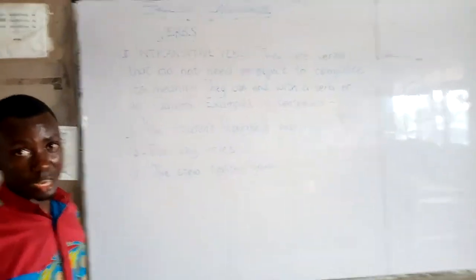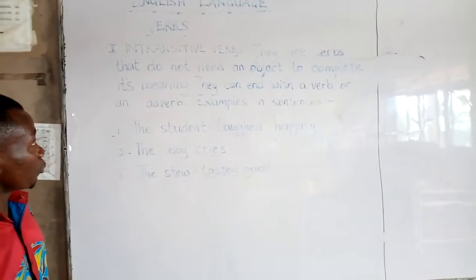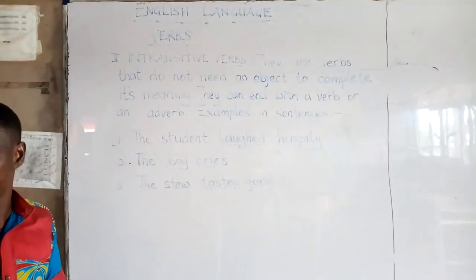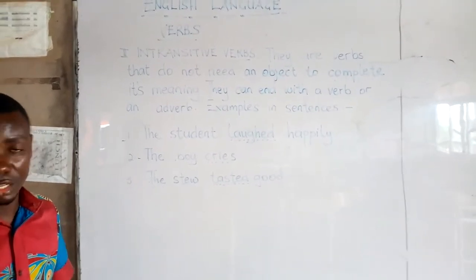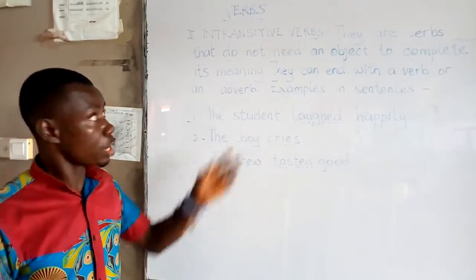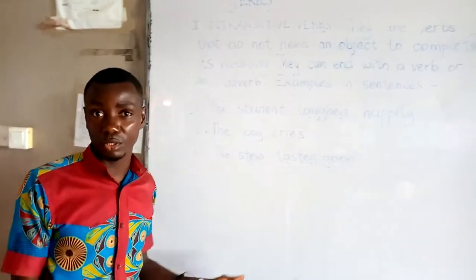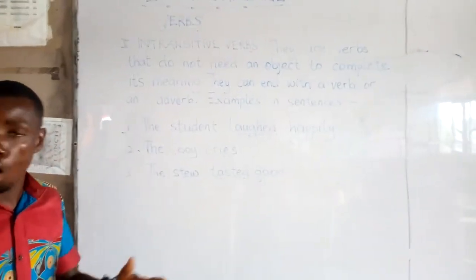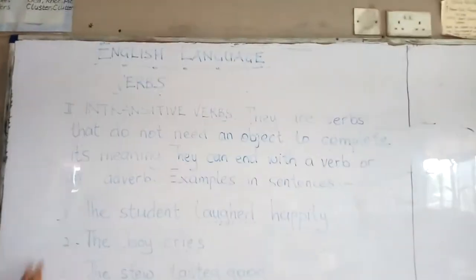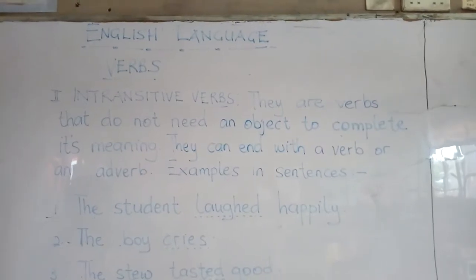I also said that verbs come in three forms. We have the transitive verbs, intransitive verbs, and linking verbs. Last week, we talked about the transitive verbs, and we discussed that transitive verbs are verbs that take objects in sentences. Today, we are coming to talk about intransitive verbs.